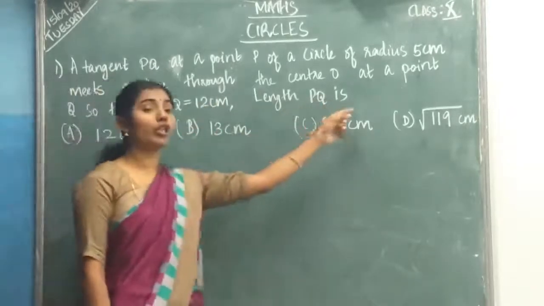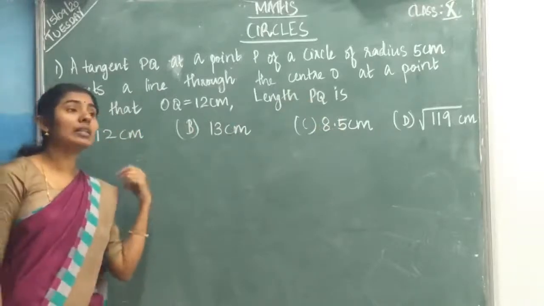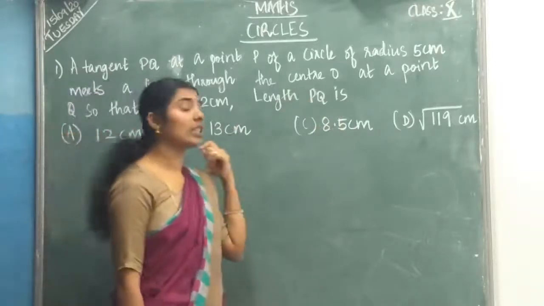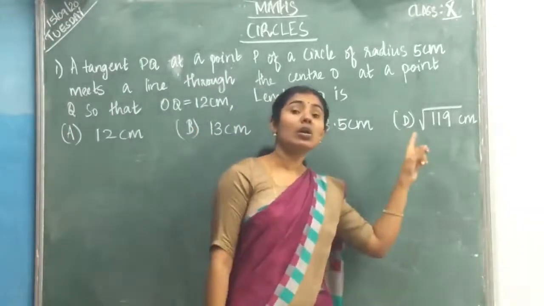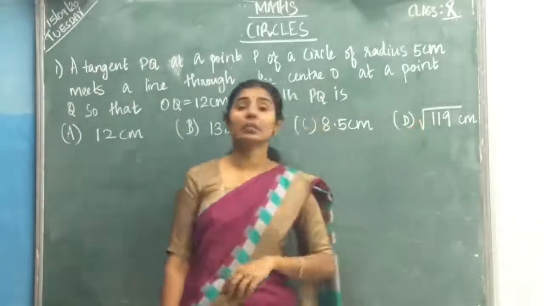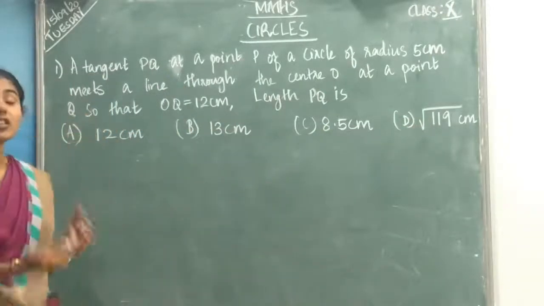The length PQ is, options they have given: 12 centimeter, 13 centimeter, 8.5 centimeter, square root of 119 centimeter. So what is the question? They have given a tangent of a circle.